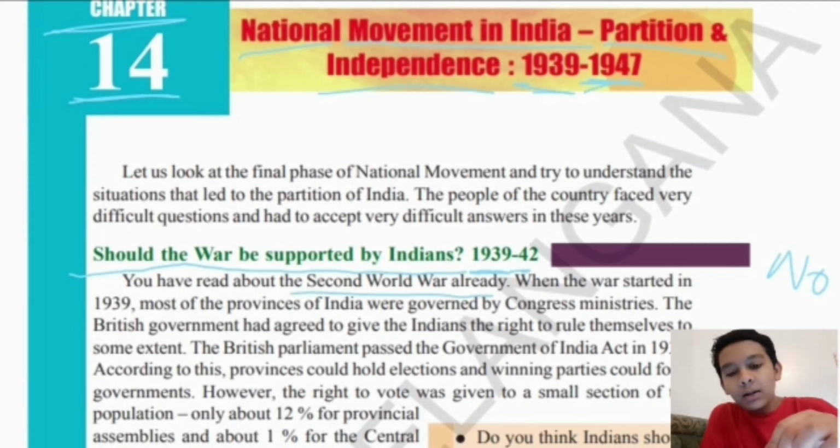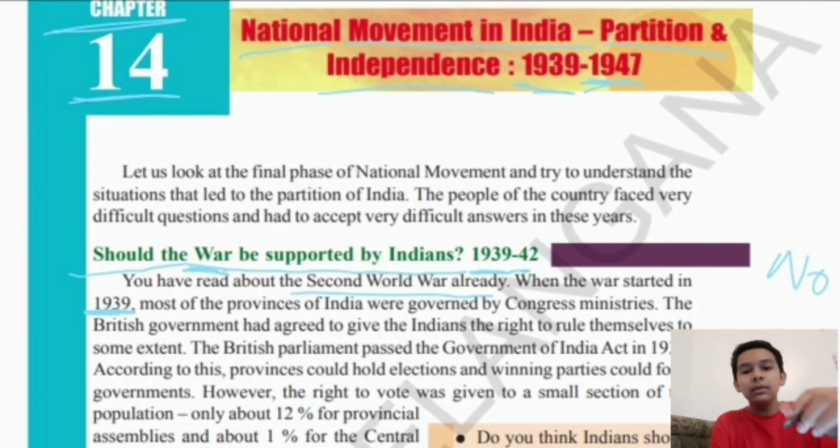You have read about the Second World War already. In the sentence "Should the war be supported by the Indians?", by war it means the Second World War. When the Second World War started in 1939, most of the provinces of India were governed by Congress ministries. At that time, the ruling party was Congress, not the present Congress, but the Congress which existed before and during the independence of India.